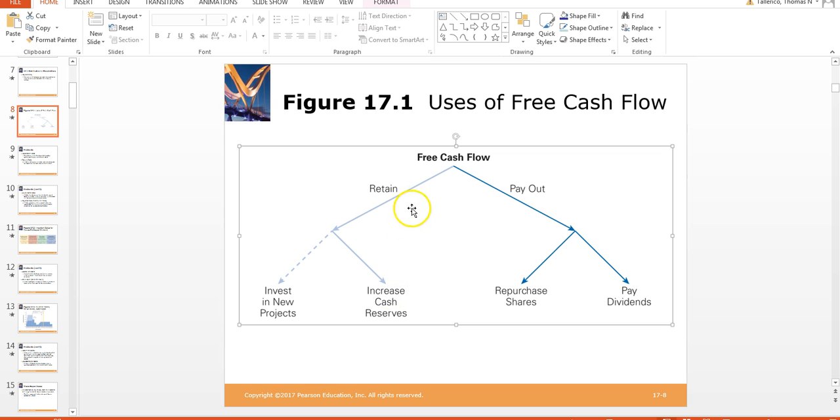Or if they choose not to retain it, they're going to use a payout policy here, and they're going to say, how should we pay this out? And it'll either be in dividends, which a lot of you know about, we talked about that, or it will be in repurchase of some of the shares that are out there. So this has four branches, but the two big ones we're going to talk about are these dark blue lines right here.